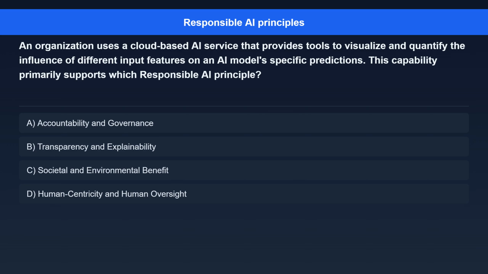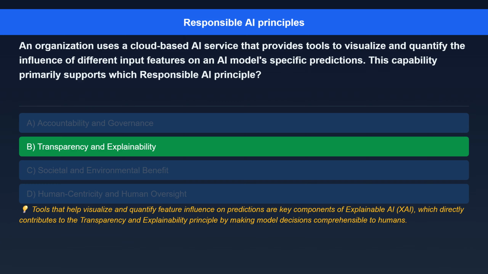Question 9. An organization uses a cloud-based AI service that provides tools to visualize and quantify the influence of different input features on an AI model's specific predictions. This capability primarily supports which responsible AI principle? Option A. Accountability and governance. Option B. Transparency and explainability. Option C. Societal and environmental benefit. Option D. Human centricity and human oversight. The correct answer is transparency and explainability.